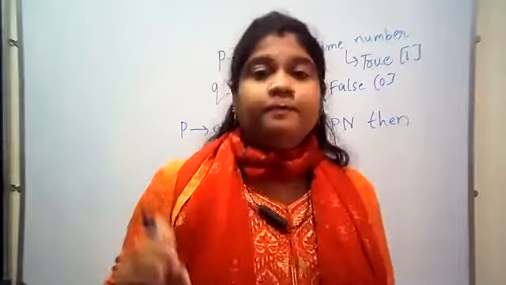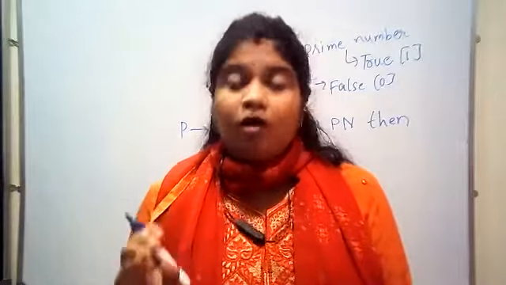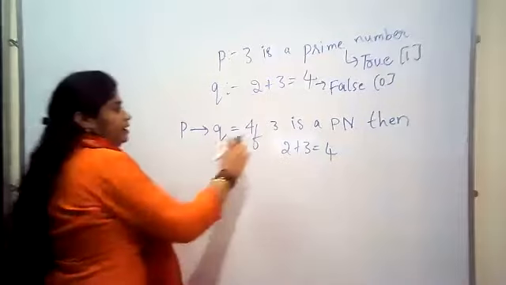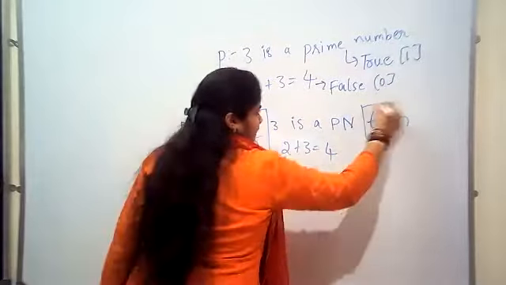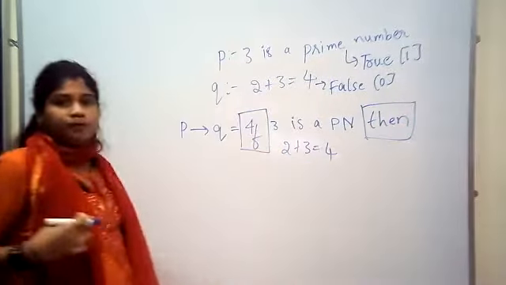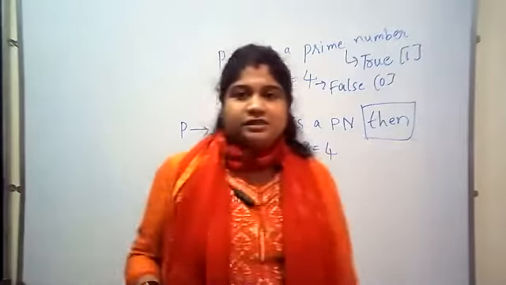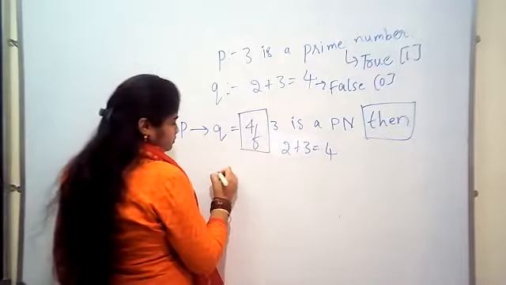What they have given, we need to write the same thing irrespective whether it is true or whether it is false. Okay. Now if I have put, if 3 is a prime number, then 2 plus 3 is 4.